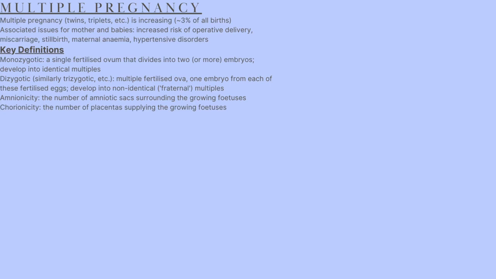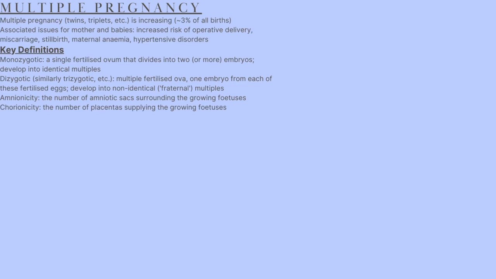So, first, some key definitions. Monozygotic, often discussed in the case of twins, refers to a single fertilized ovum that divides into two or more embryos. These embryos then develop into identical multiples. Dizygotic, and similarly trizygotic in the case of triplets, and then so on, refers to multiple fertilized ova. One embryo develops from each of these fertilized eggs, and these develop into non identical or fraternal multiples.